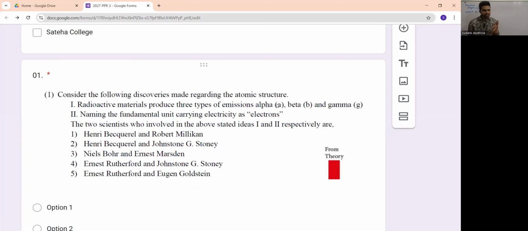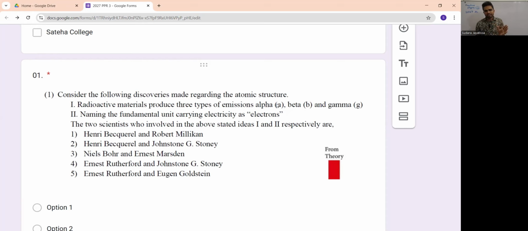Who discovered this alpha, beta, gamma radiation? There may be questions in our A-level paper asking the names of scientists, so we have to remember what each scientist discovered and invented, and the theory related to their names. Alpha, beta, gamma radiation was discovered by Ernest Rutherford, and he's the one who named them.